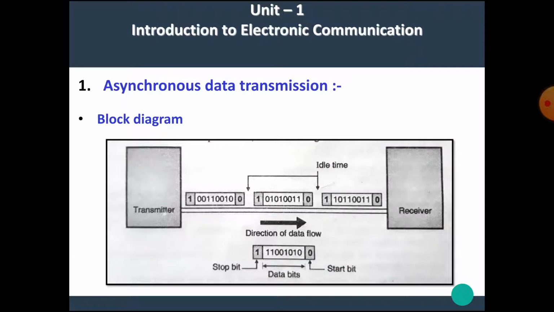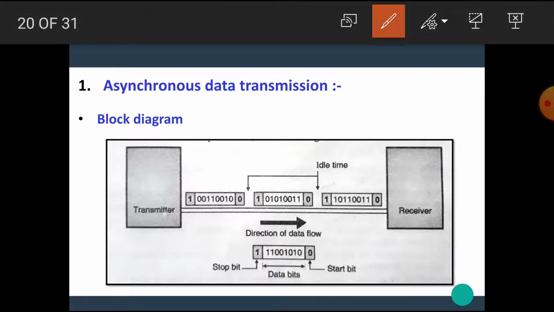Now let's see the block diagram of the asynchronous data transmission. Here a transmitter and receiver block is shown. Between the transmitter and receiver block, a single line, or single wire, is placed. On this single line, data can be transmitted by the asynchronous method. We learned that in the asynchronous method, the data bits are placed between the start bit and the stop bit.